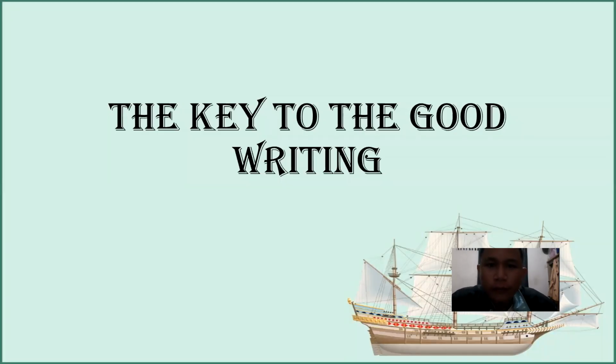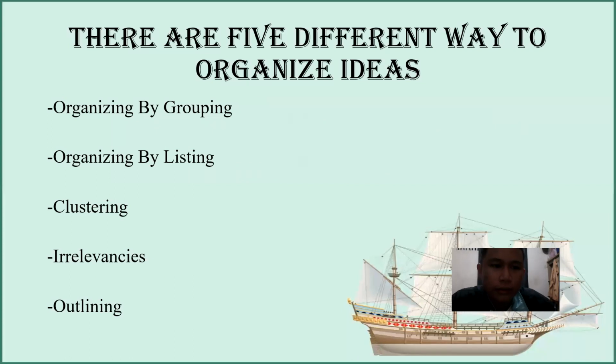In this video, I want to make a video assignment about the key to good writing. As you can see, there are 5 different methods, 5 different ways to organize our ideas when we are writing. The first one is the most basic one in organizing: organizing by groups. Second, by listing. The third, clustering, irrelevancies, and outlining.